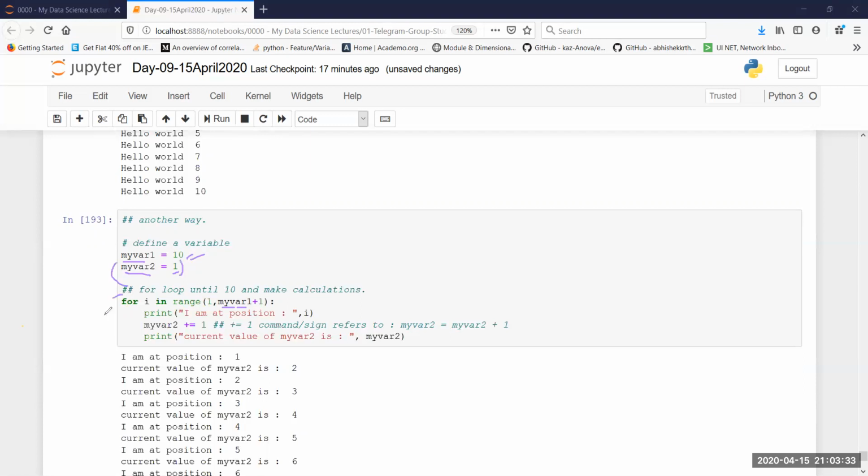My var2 is defined outside the range or outside the block of this for loop, which means this variable is otherwise known as a global variable. Anything which is defined inside this, let's say I, even the iterator variable, its scope only lies within this part of the code. And that's why this variable I here is known as a local variable.